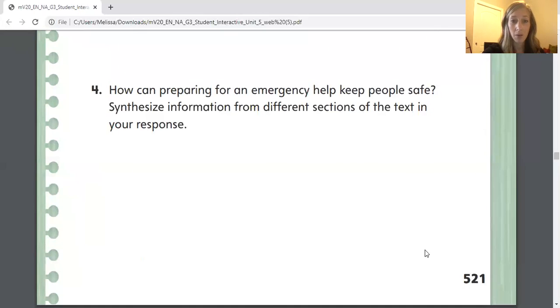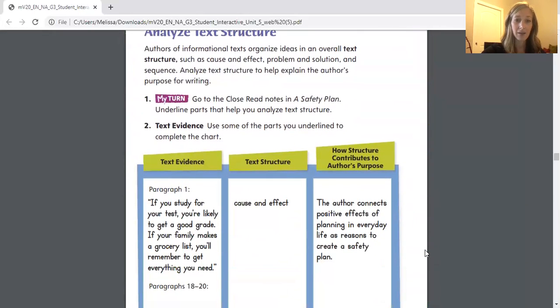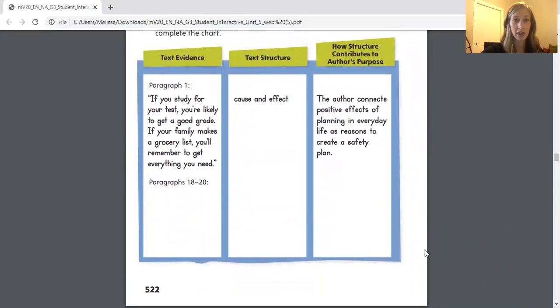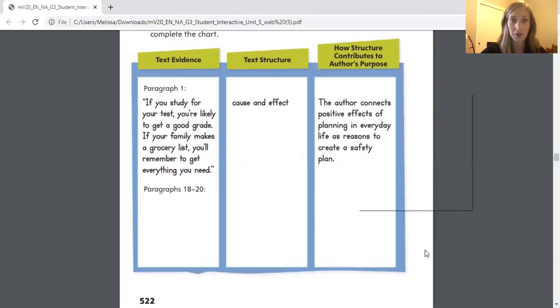All right, I hope that was helpful, you guys. When you're ready, move on to the next page. And we're going to take a look at this chart on page 522. So within this text, we have a couple of different text structures. And we have some text evidence that I'm going to tell you to write down. We'll do this page completely together so you're not hanging, kind of feeling like you're alone in this.